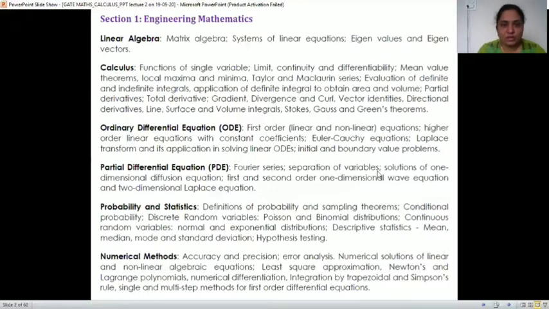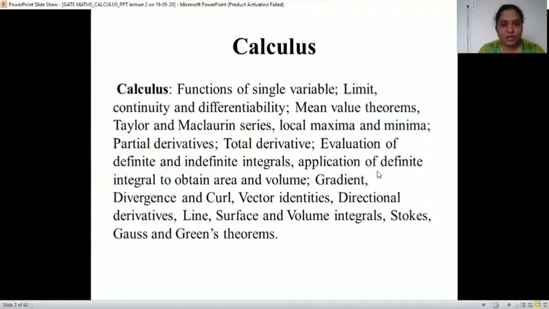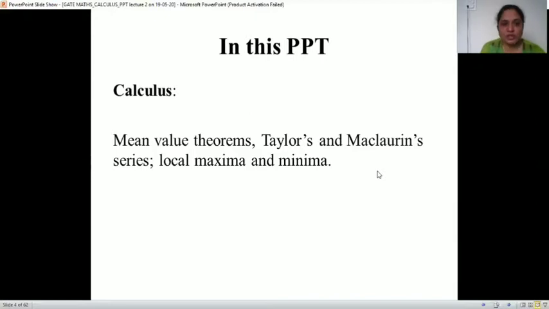We have discussed the syllabus in yesterday's lecture itself. In that, we are taking the topic calculus, out of which the topics functions of single variables, limit, continuity, and derivative we have covered. And in today's lecture, we'll see mean value theorems. There are three mean value theorems: Rolle's theorem, then Lagrange's theorem, and Cauchy's mean value theorem. And after that, we'll see Taylor's and Maclaurin series, and then finally local maxima and minima.